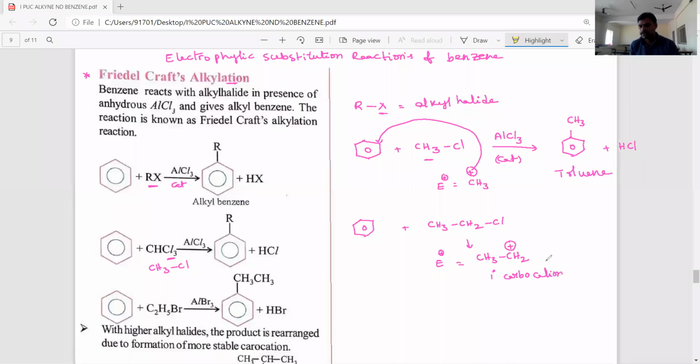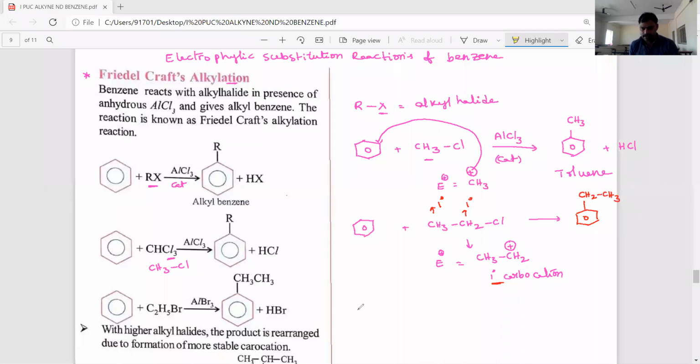Students, this is also a primary carbon and both are primary carbons only. That's why no rearrangement takes place and it generates a stable primary carbocation. The product is benzene attached to CH2 bond CH3, ethyl benzene.